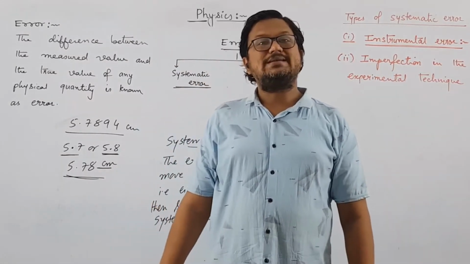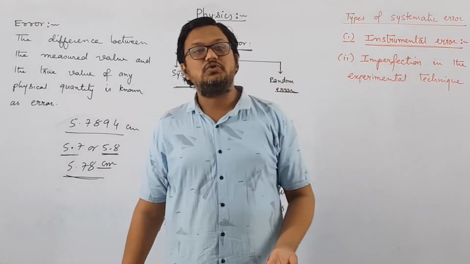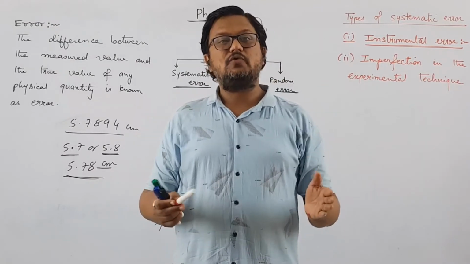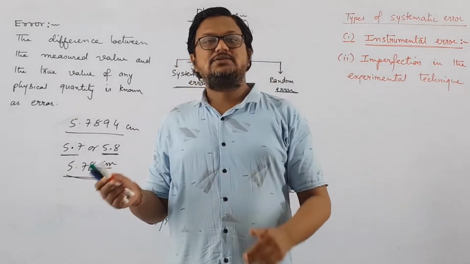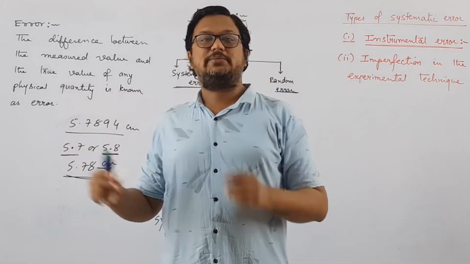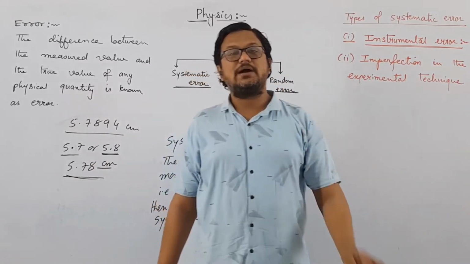But the technique which you should know while performing that experiment is not known to you, right? You are not having a proper technique to perform that experiment. You are not that experienced to perform that experiment. Then you will always introduce some kind of error.